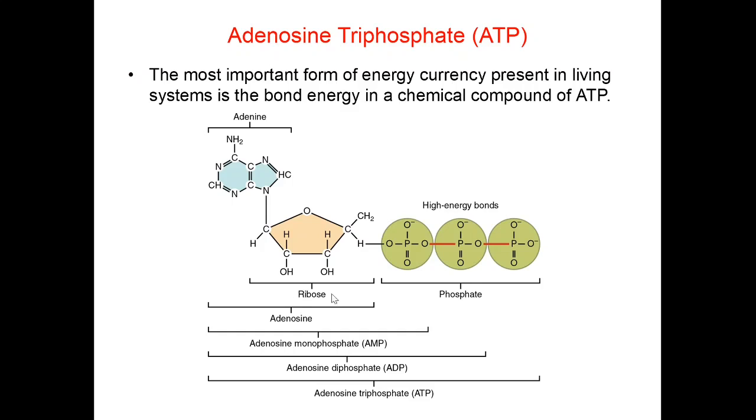Now this ribose is attached with the phosphate. If it is attached with the first phosphate group, it is called adenosine monophosphate, and this bond is known as ester bond. When a second phosphate is added, it becomes adenosine diphosphate. Similarly, very high energy is required for formation of ATP, that is, addition of a third phosphate group here. So, a phosphate having two ester bonds on both sides is known as phosphodiester bond.